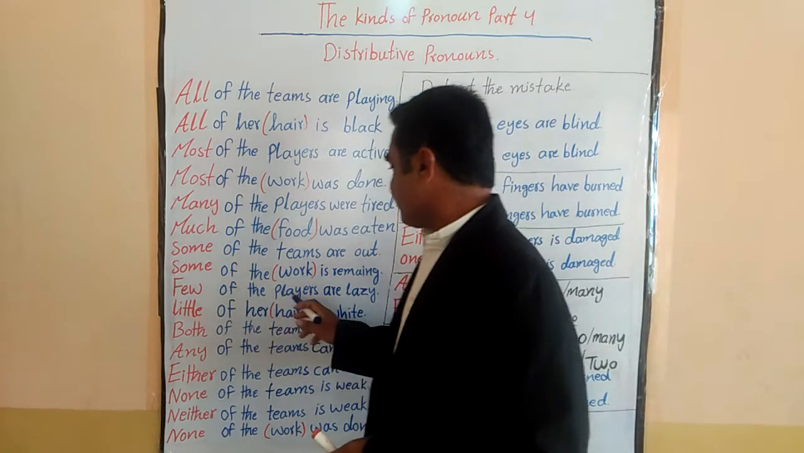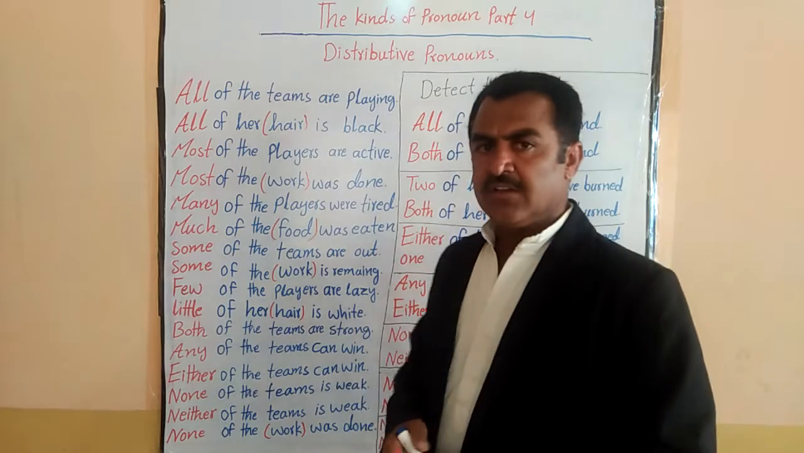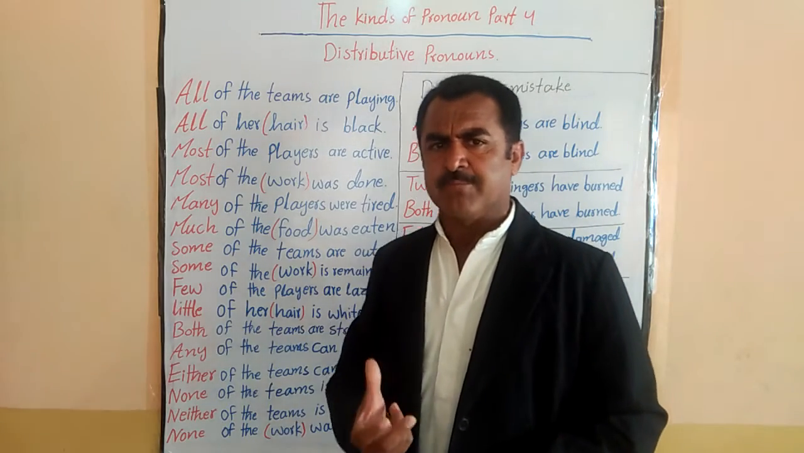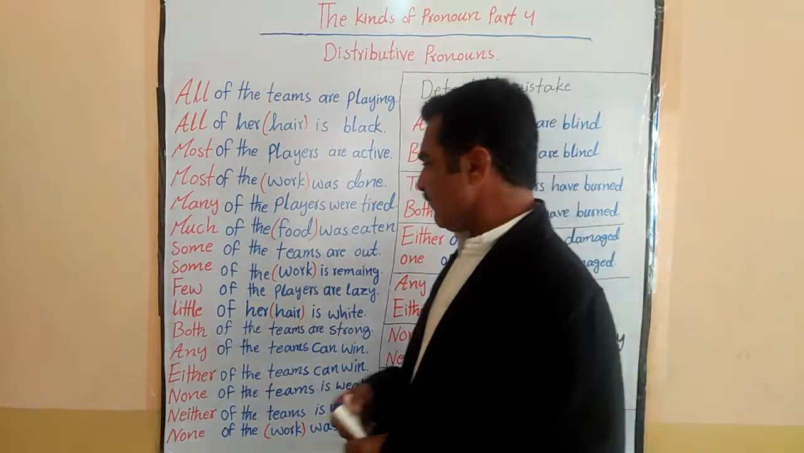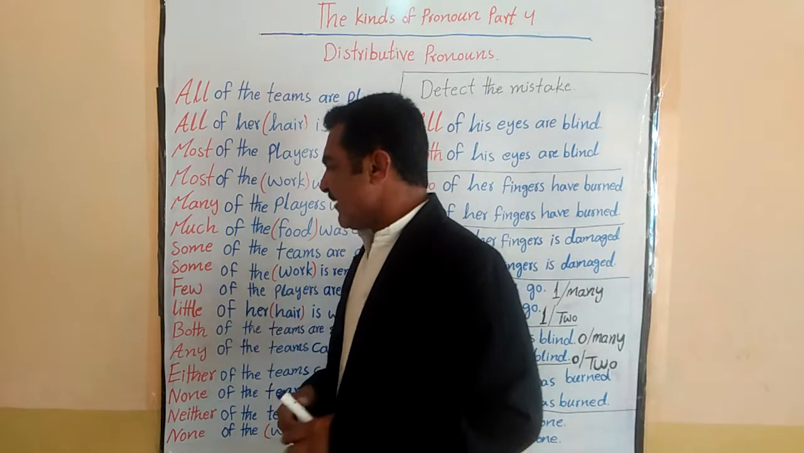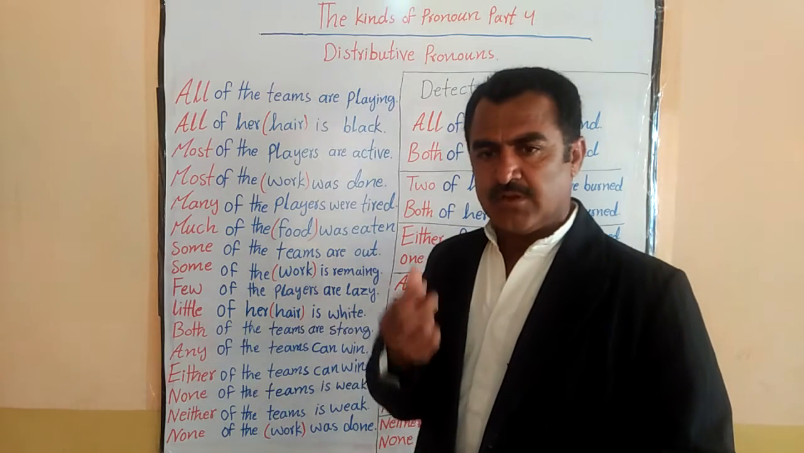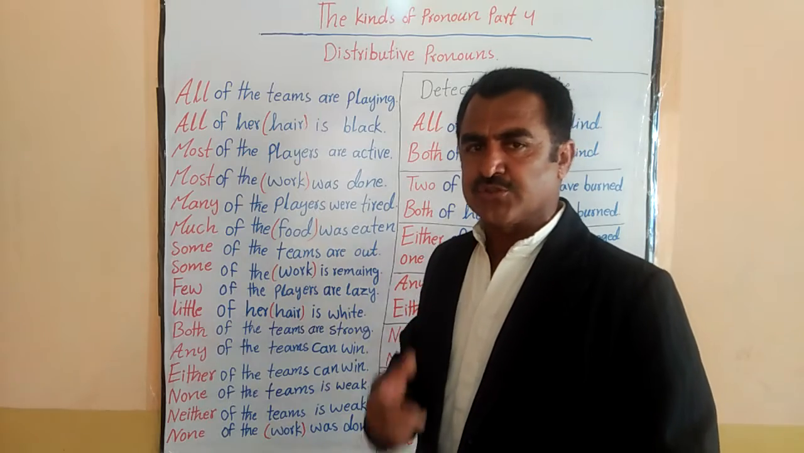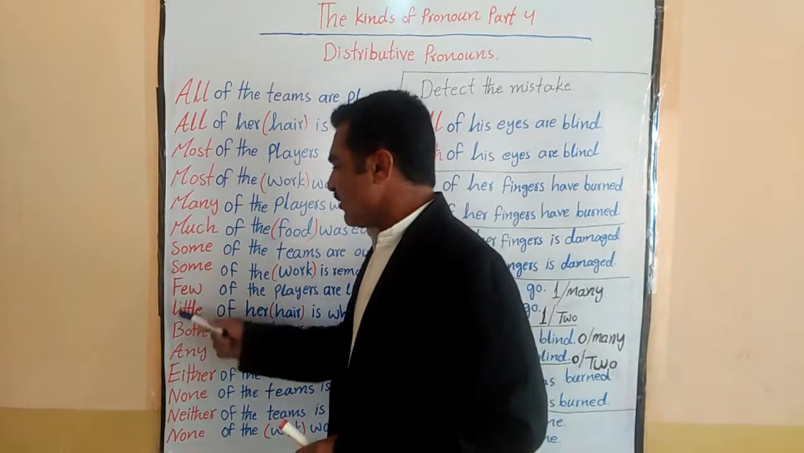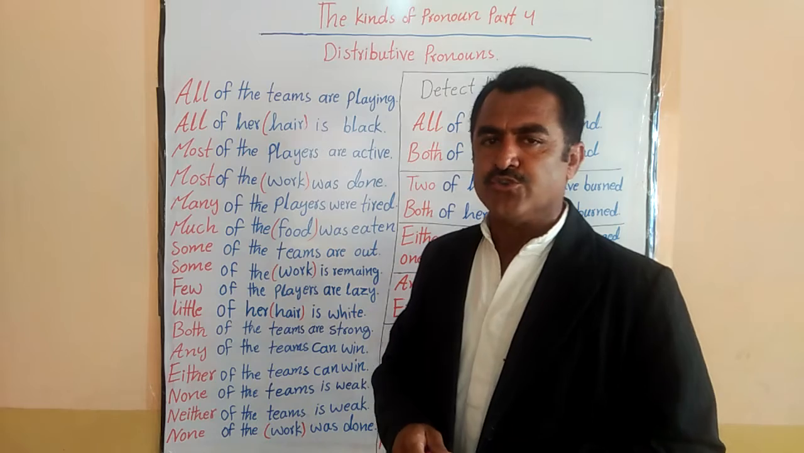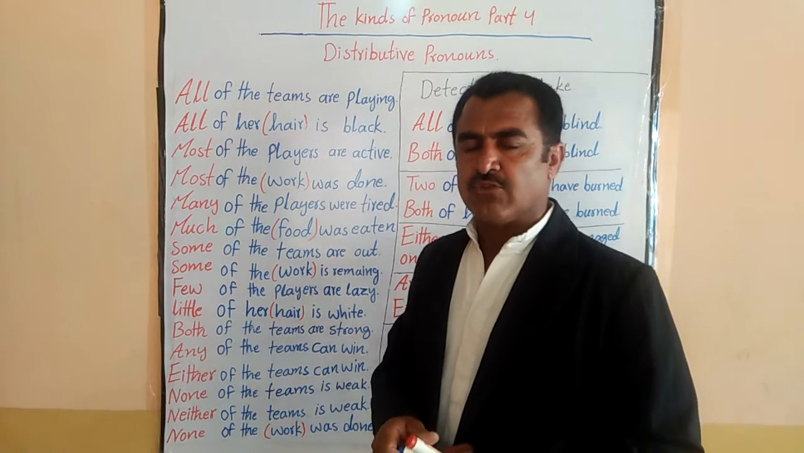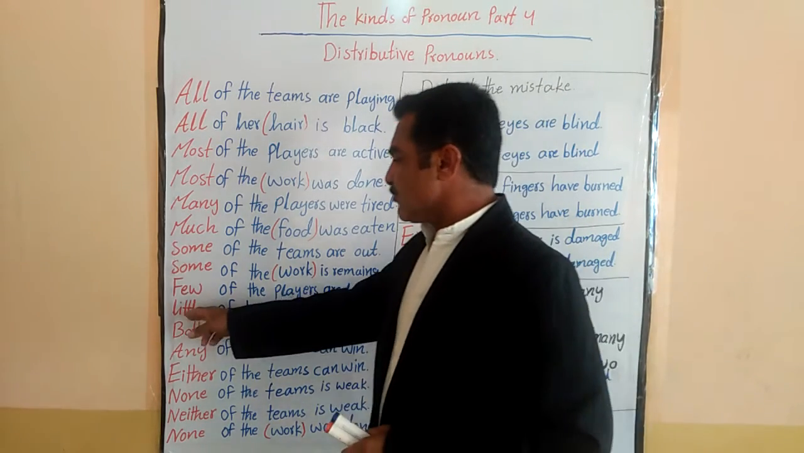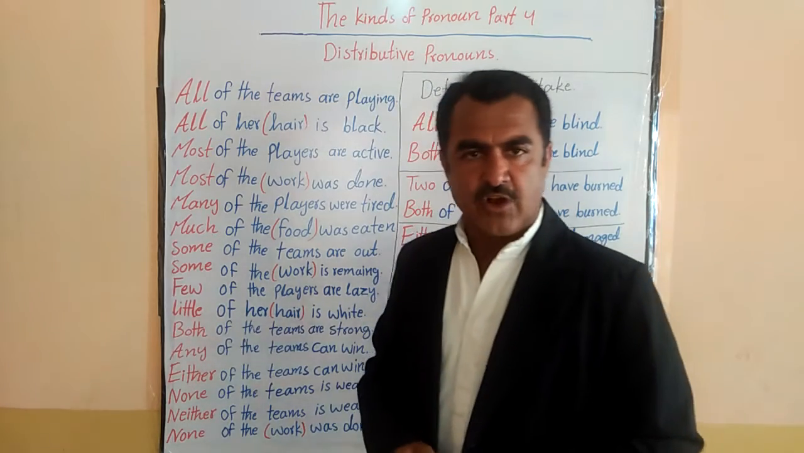Few of the players are lazy. Not all of them, but just a few of them are lazy. For countables, in small numbers, we use few. But for uncountables, we use less. We don't use few because few is countable. So in place of few, we use little for uncountable things.